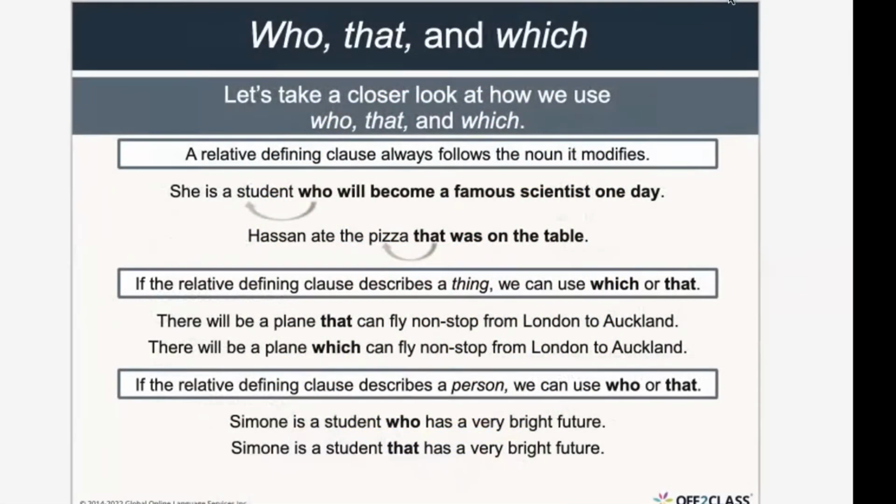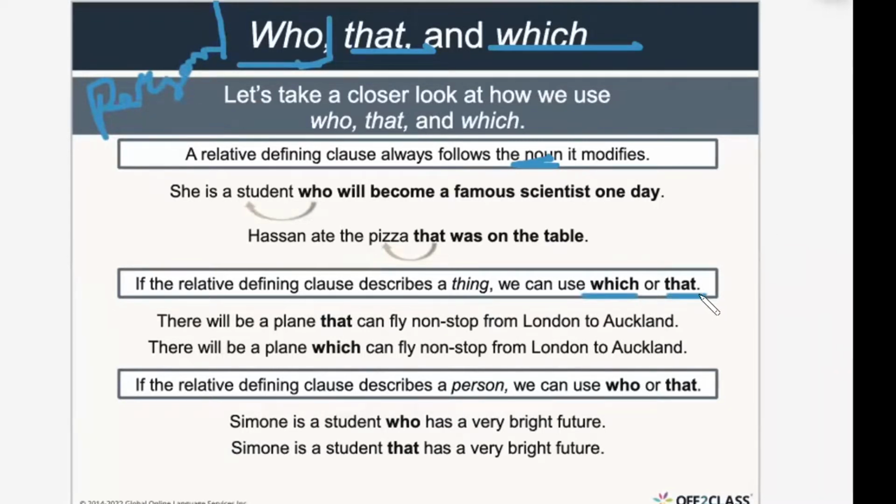So the most common relative pronouns we use here are what? Okay, who, that, and which. You should be familiar, guys, that we use who with what? With a noun, guys, to modify a noun. And who, guys, has to be what? A person. Okay, has to be a person.